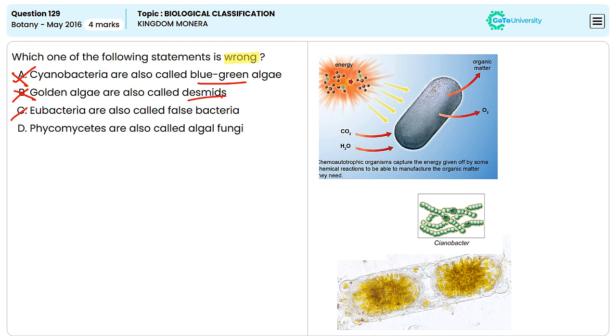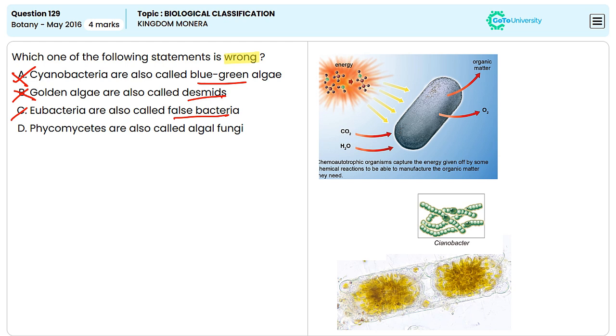Option C, eubacteria are also called false bacteria. This statement is incorrect. Eubacteria are a large group of bacteria that are classified under the domain bacteria, and it is the most common and well-known bacteria.